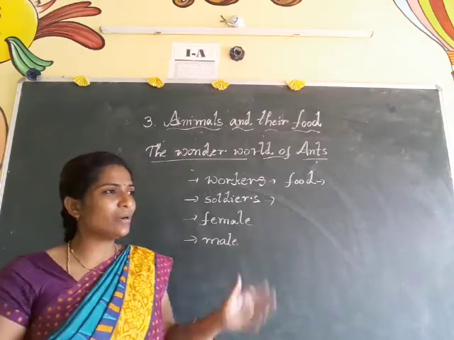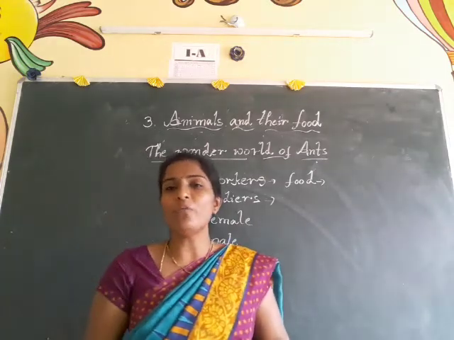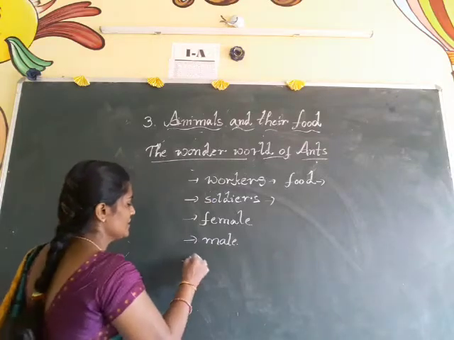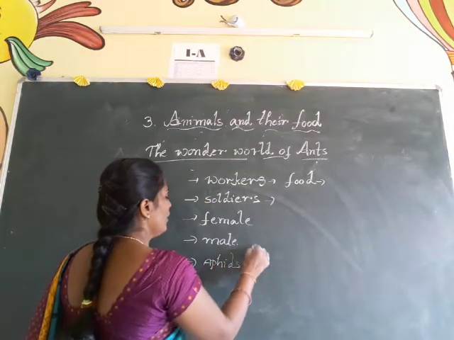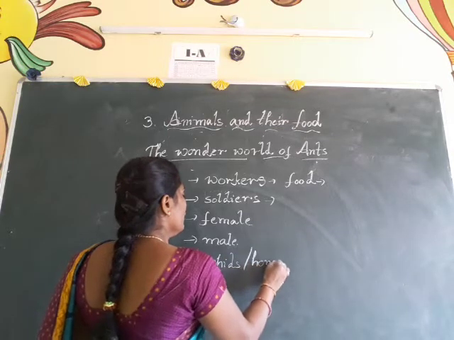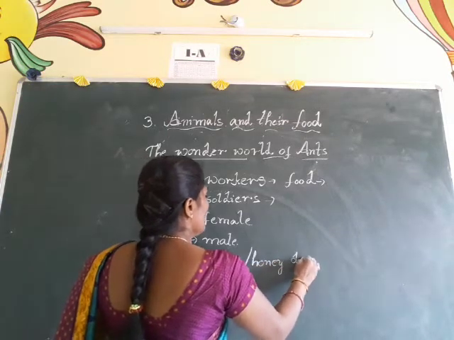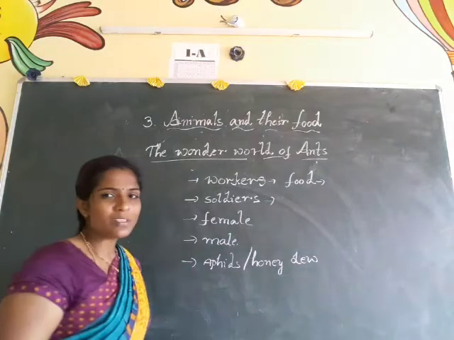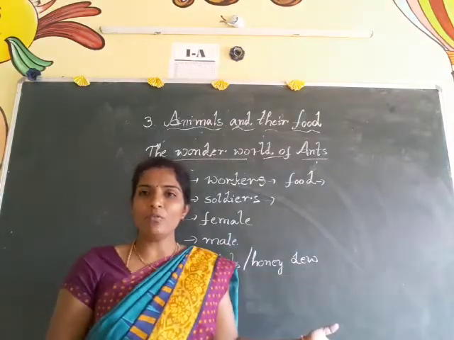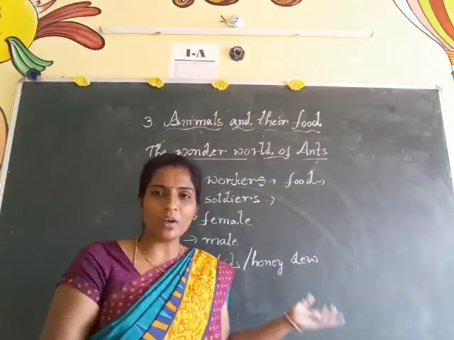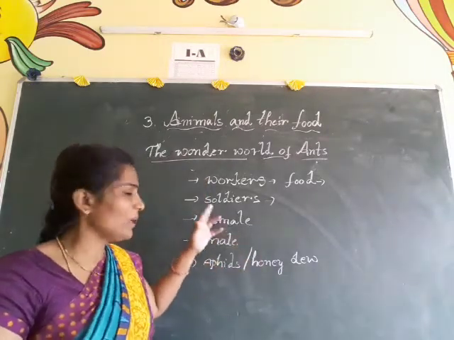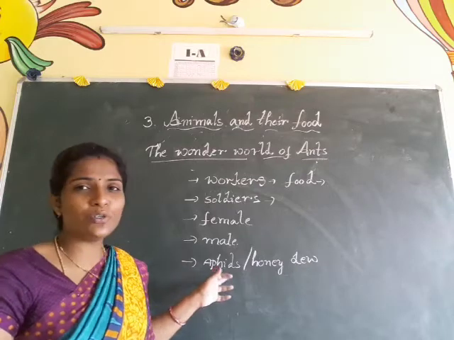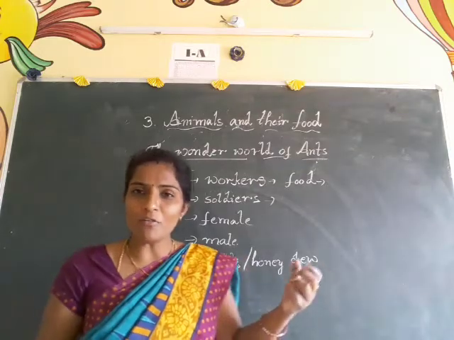Also they will keep one type of insect, that is aphids, which produce honeydew. What is the use of this? See, our farmers keep a cow for economic purposes, for milk. Like that, these ants also keep aphids for producing food.